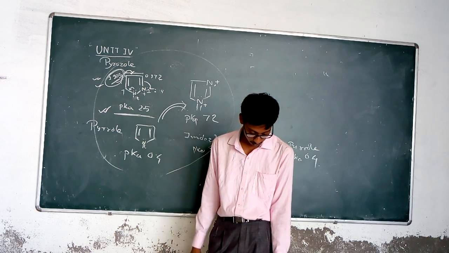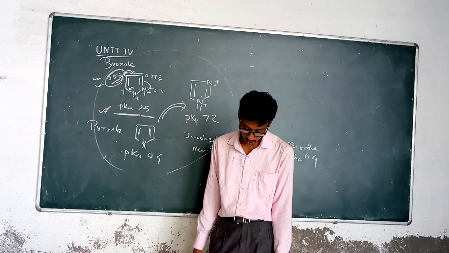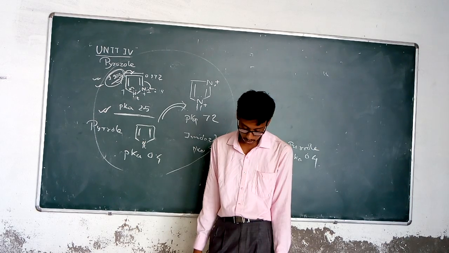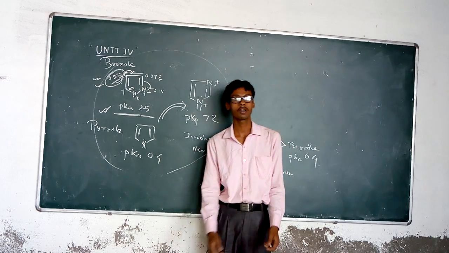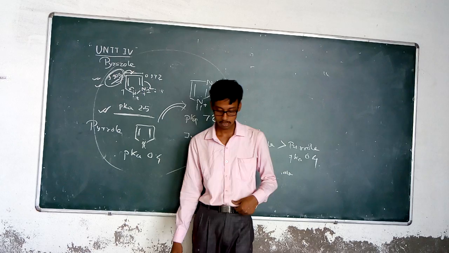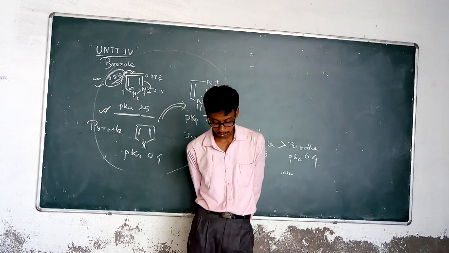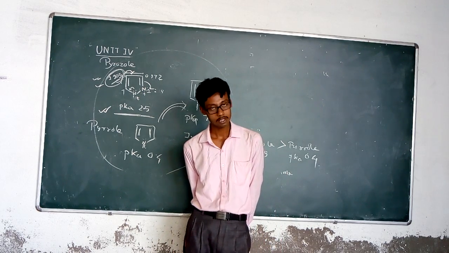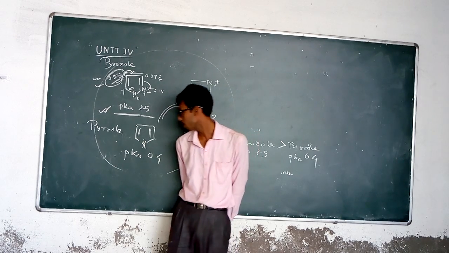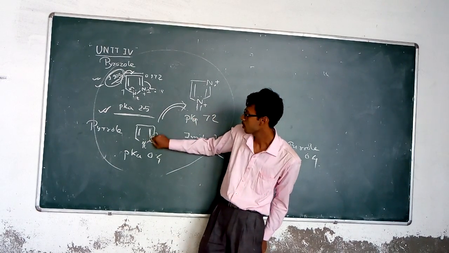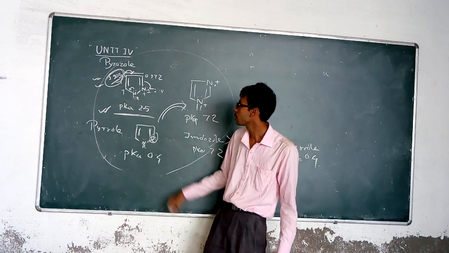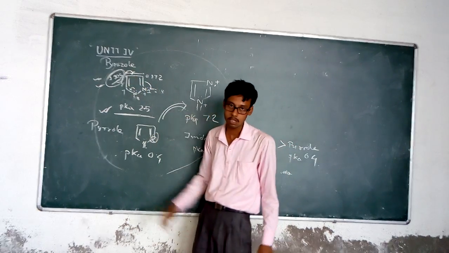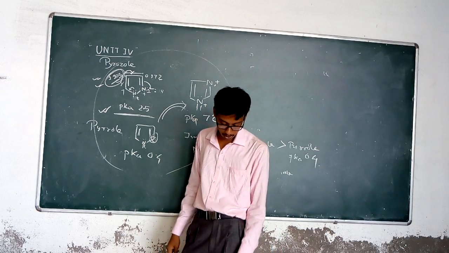Like halogenation, which occurs at the C4 position: when treated with thionyl chloride or bromine, bromination occurs at the C4 position. And nitration also occurs. For nitration, the normal reagent used is nitric acid and sulfuric acid, the strongest nitration reagent. We have seen that in the case of pyrrole, electrophilic substitution occurs at the 2 position, but in the case of pyrazole it is the 4th position, so 4-nitropyrazole is obtained.